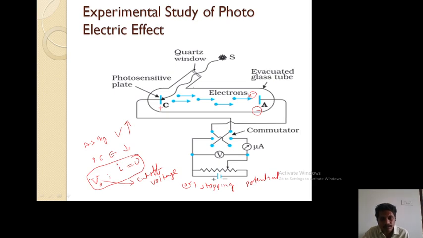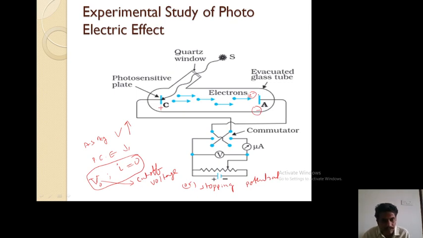Okay, so in the previous case, this was negative, this was positive. When it is positive, it will collect electrons. Now when the polarities are changed, when light is allowed to incident on it, emission of electrons takes place, but they do not move towards negative, and already they are in motion.